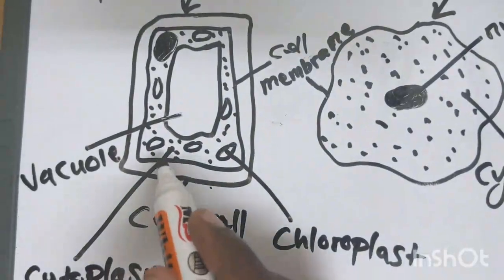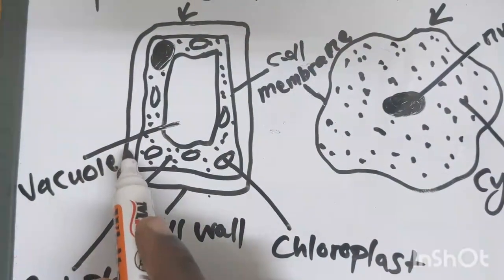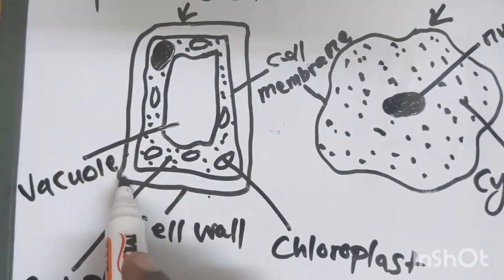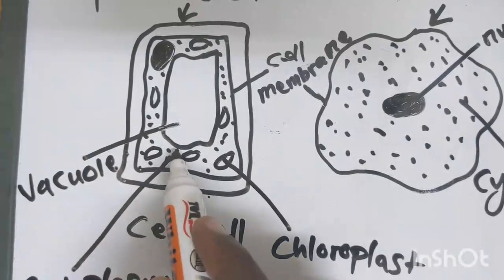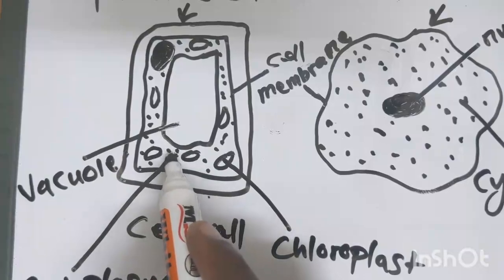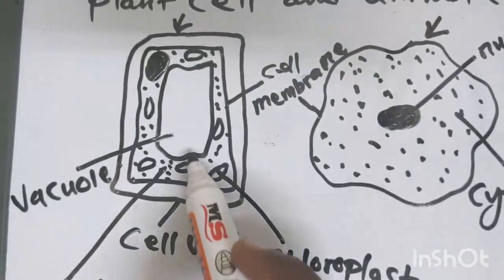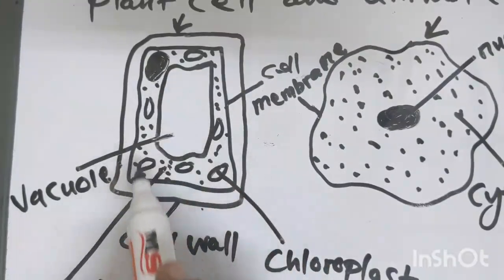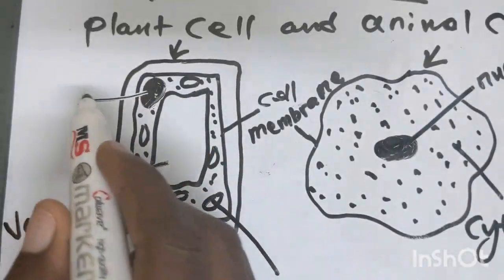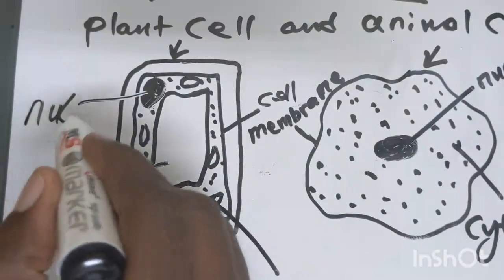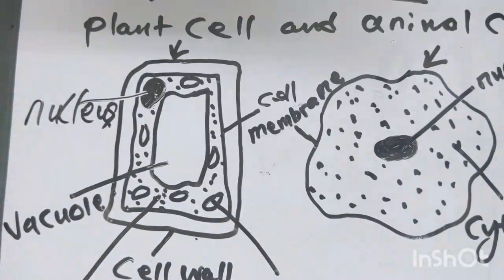A plant cell has the cell wall, which is the outer part, followed by the cell membrane. Then this liquid inside is the cytoplasm. This space here is the vacuole. Then there's this part, the nucleus.